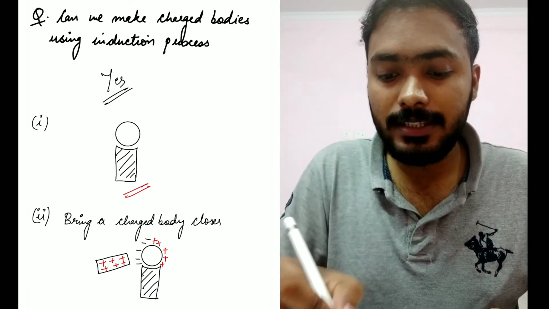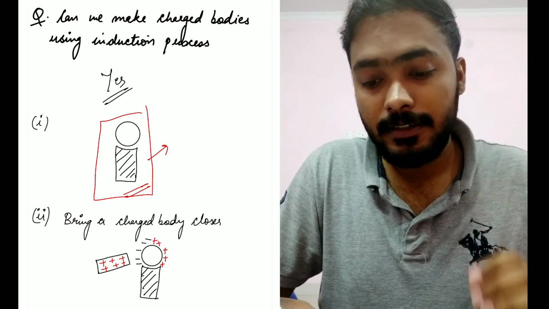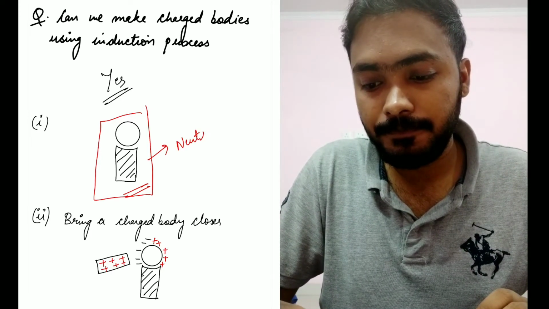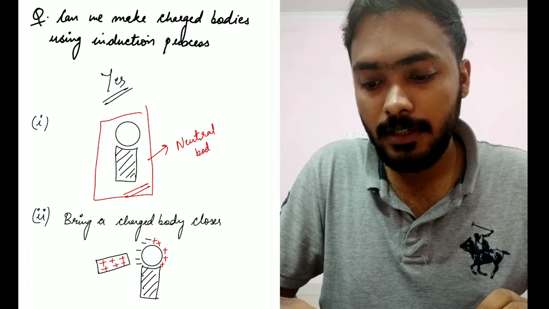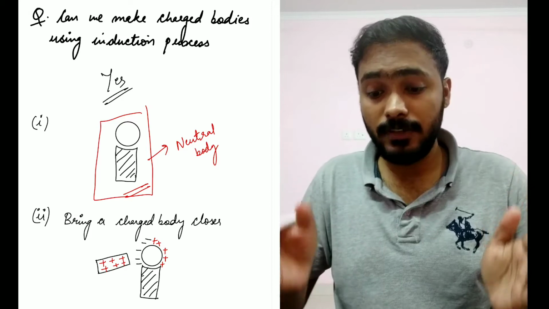Number one, this is a neutral body. As we all know, a neutral body means it has an equal number of positive and negative charges, right?